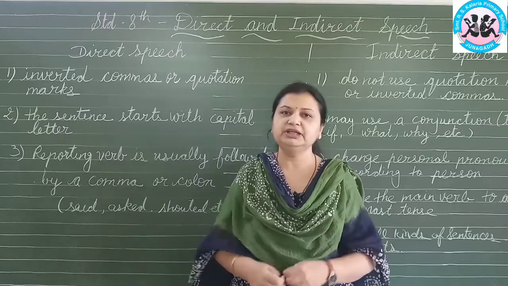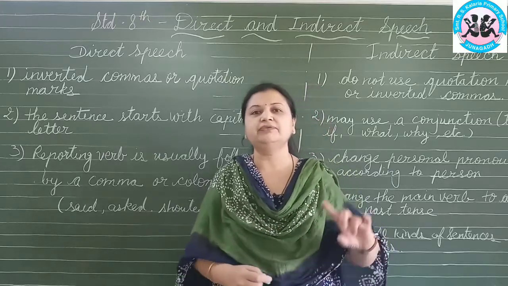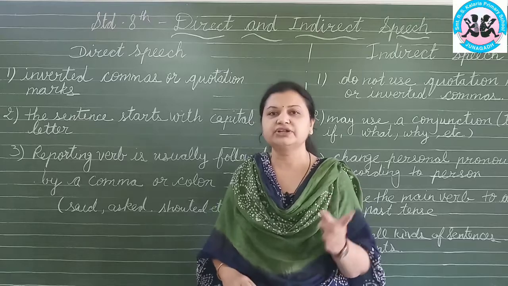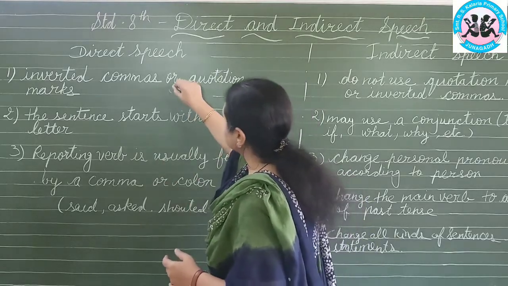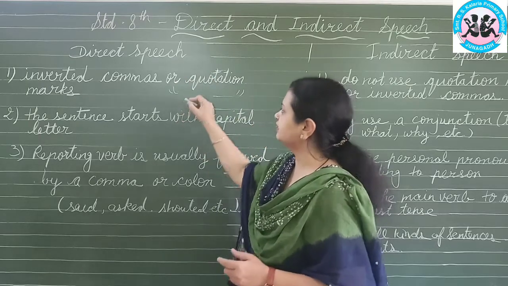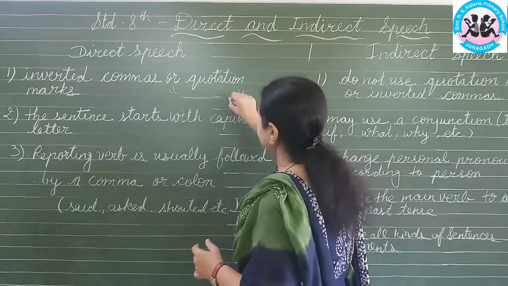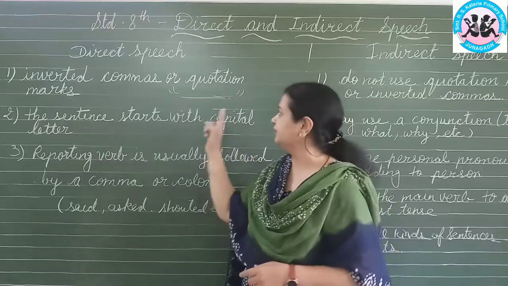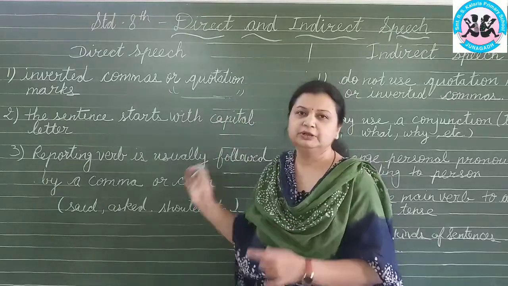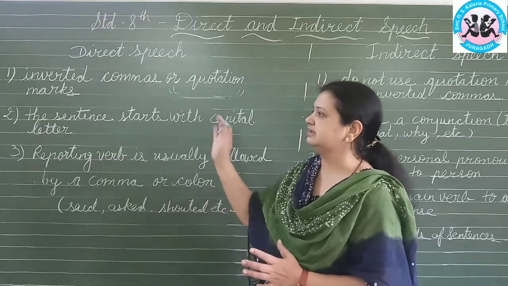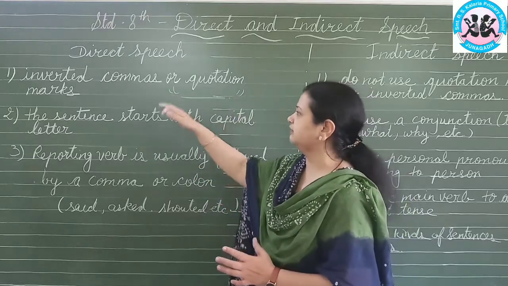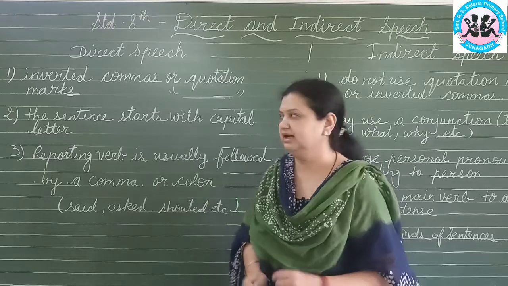The end mark will be there and afterwards you add the quotation mark. This is called a quotation mark. If there is a full stop, then we put it before the quotation marks. So all the speech will be in inverted commas or quotation marks.